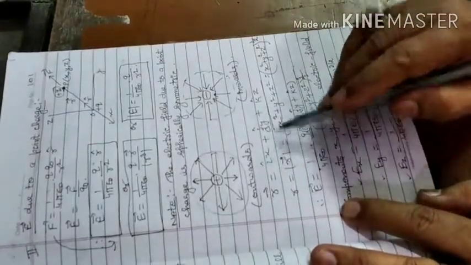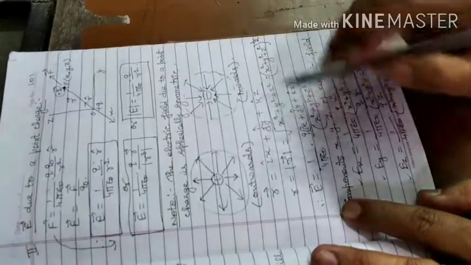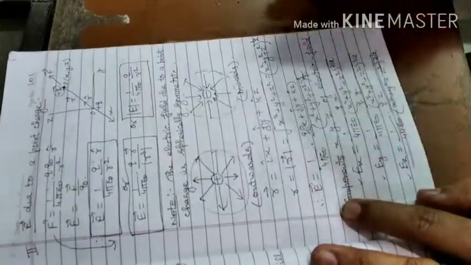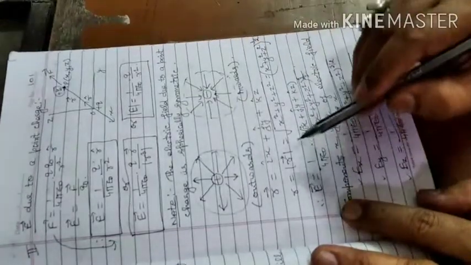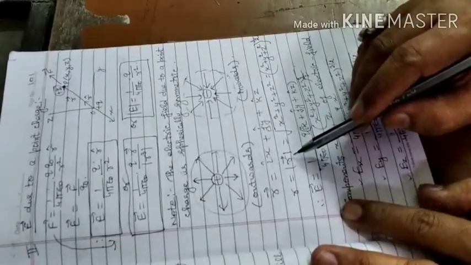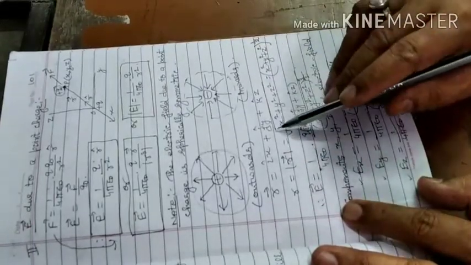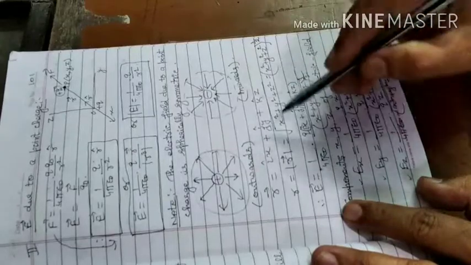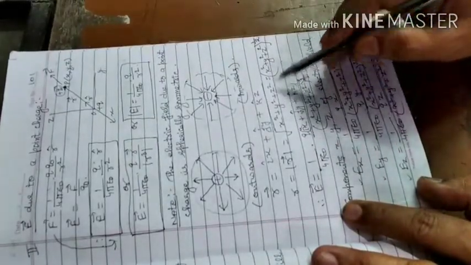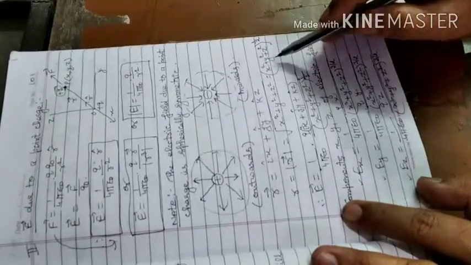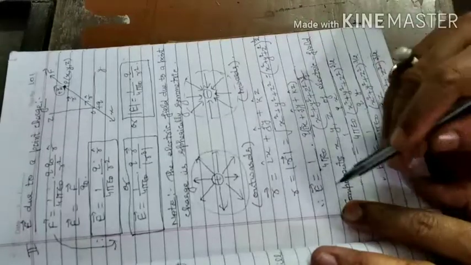Now what is the vector R? It is Ix plus Jy plus Kz, where I, J, K are the unit vectors along the X direction, Y direction and the Z direction. Now R is equal to mod of R vector. What is the magnitude? It is understood very easily. We have read in class 11, under root x square plus y square plus z square, or we can write x square plus y square plus z square to the power 1 by 2.